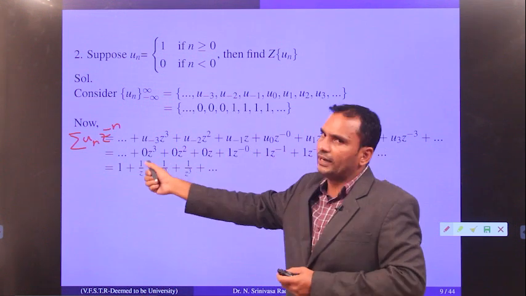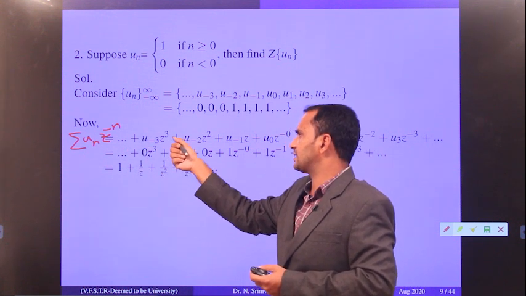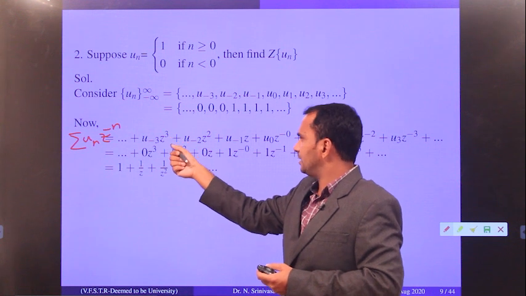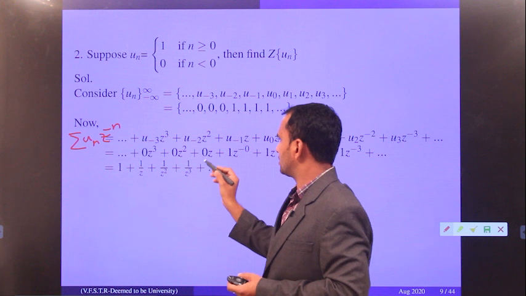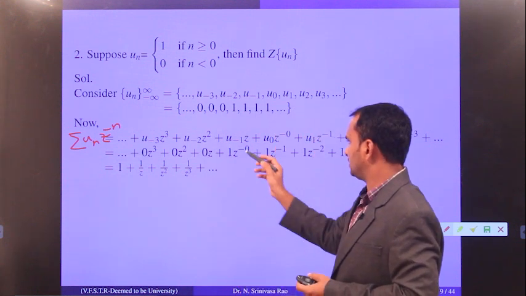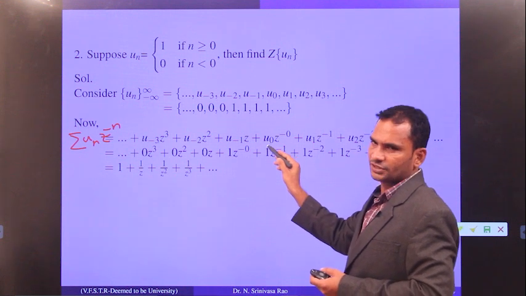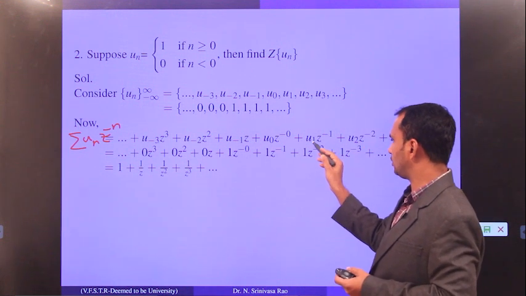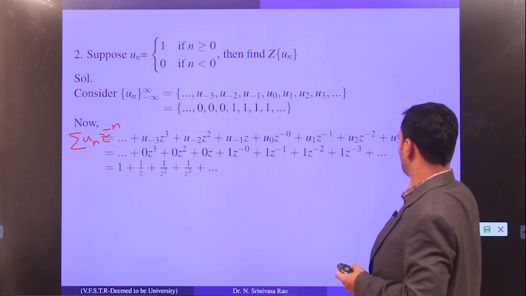Now if n varies, these are the negative terms: u minus 3 z power 3, u minus 2 z square, u minus 1 z to the power 1. And if you substitute n equal to 0, u naught z to the power minus 0, u1 z to the power minus 1, u2 z to the power minus 2, and so on.